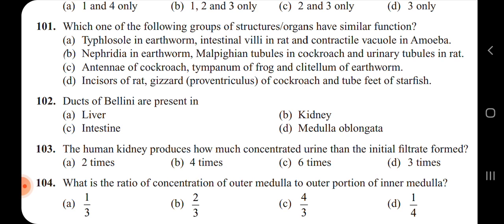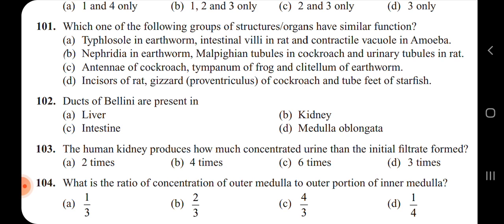Option B, nephridia in earthworm. The nephridia in the earthworm help in the removal of nitrogenous waste. Then the Malpighian tubules in cockroach also help in excretion, and urinary tubules in rat.